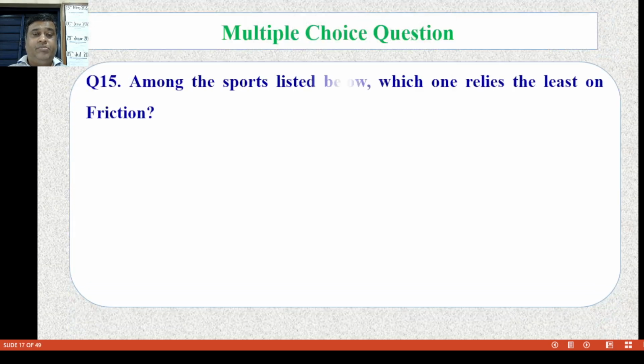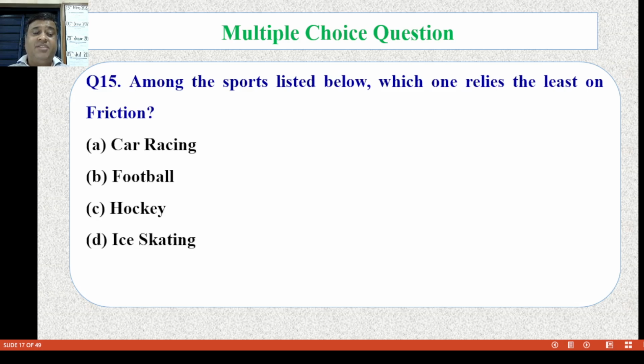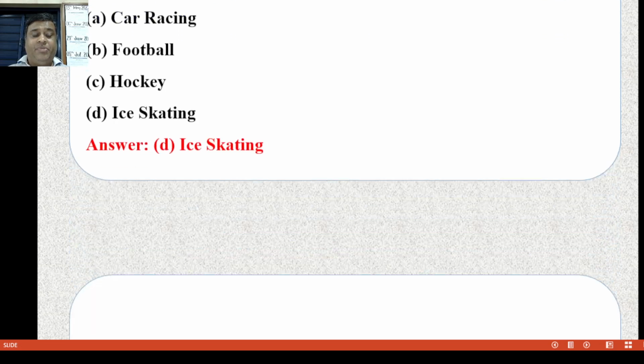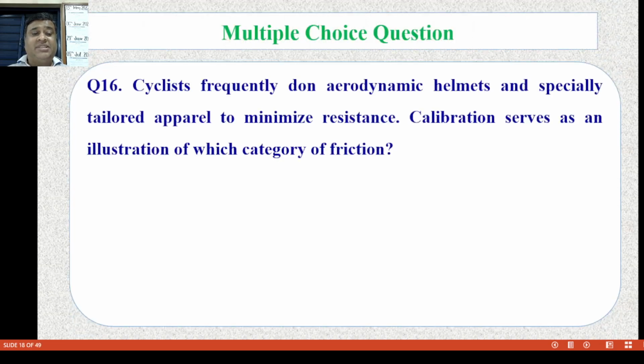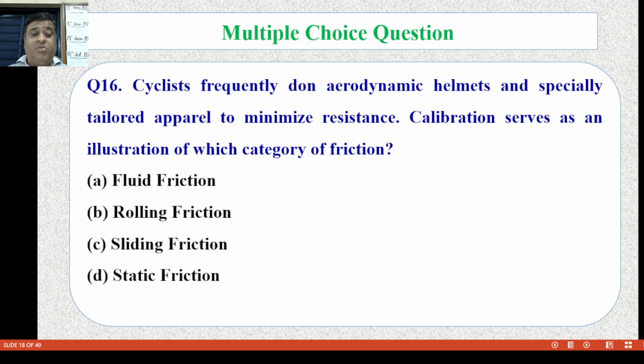Now question number 15. Among the sports listed below, which one relies the least on friction? Car racing, football, hockey or ice skating? Now the correct answer is D, ice skating. Question number 16. Cyclists frequently don aerodynamic helmets and specially tailored apparel to minimize resistance. Calibrations serve as an illustration of which category of friction? Fluid friction, rolling friction, sliding friction, and D, static friction. Now the correct answer is B, rolling friction.